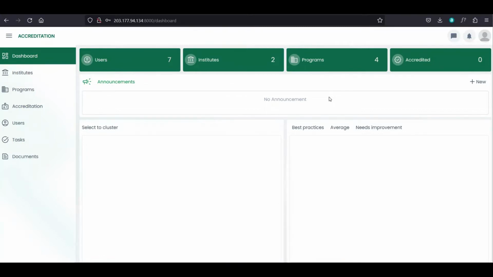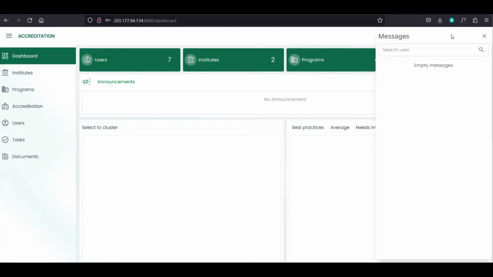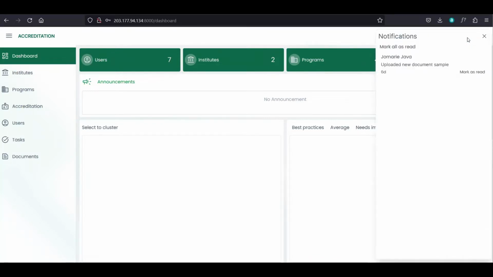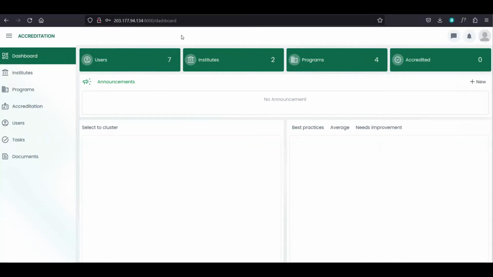So if you are the admin, mo ni siya imuhang una nga makita. We have the sidebar and the top navigation where we have messages where you can send message to other users. So for that, like that. So for example, Jando and send some messages. And we also have notifications for this here, all the notifications will be displayed.